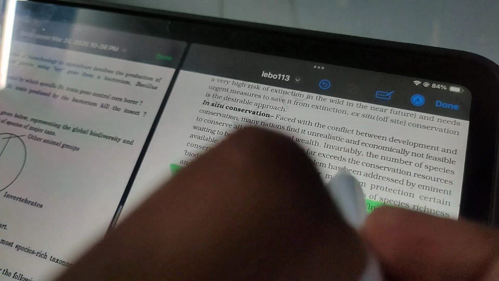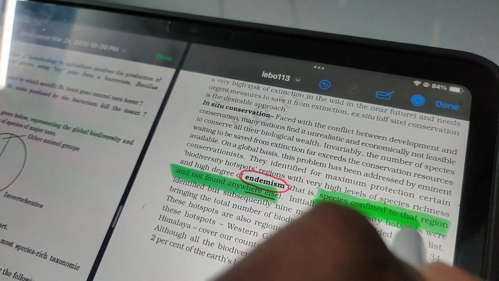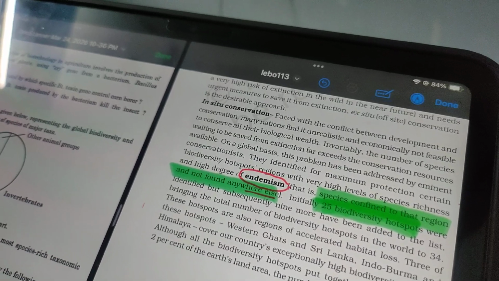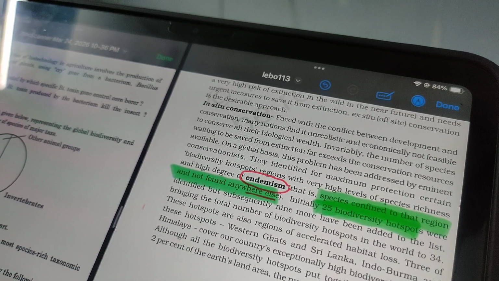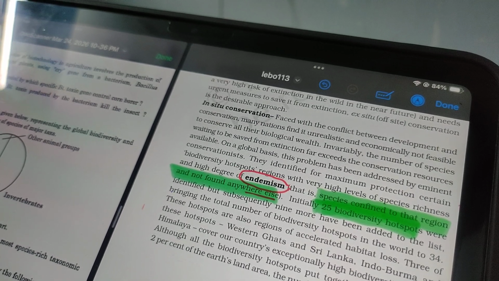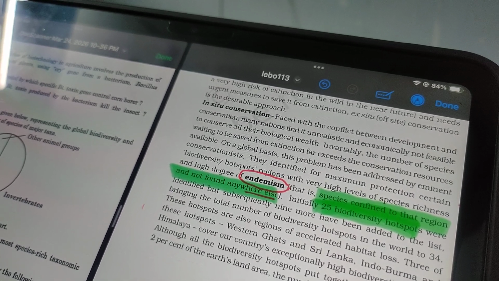And there are about 25 biodiversity hotspots. How many? 25 biodiversity hotspots. What do you mean by biodiversity hotspot? A particular region in which species richness is very high and restricted to that region only, and some species are categorized as endangered. They are found in that region only, and they may be in the extinction category.